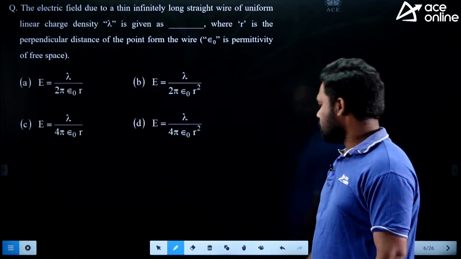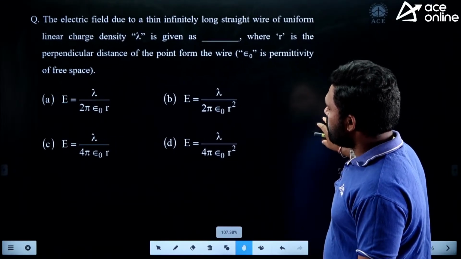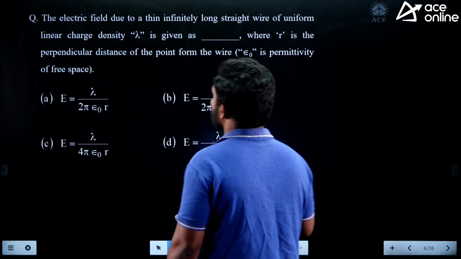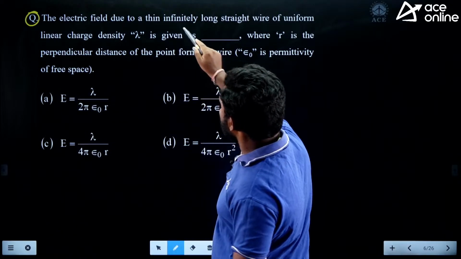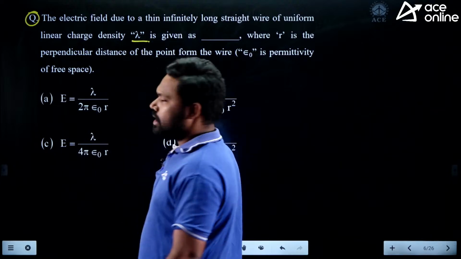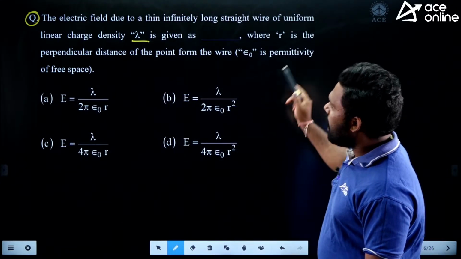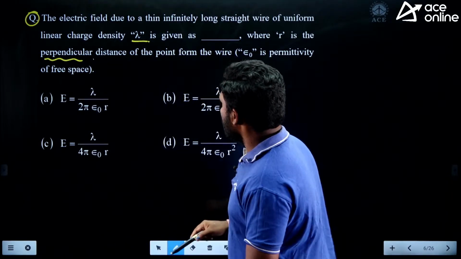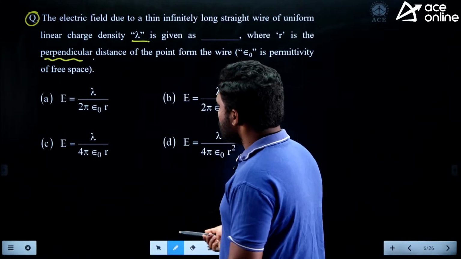Fine. So here is a question. Directly theory kind of questions, you can see the electric field due to thin infinitely long straight wire of uniform charge density lambda is given as dash, where r is a perpendicular distance of the point from the wire. So epsilon naught is a permittivity of the free space. So what is the formula?